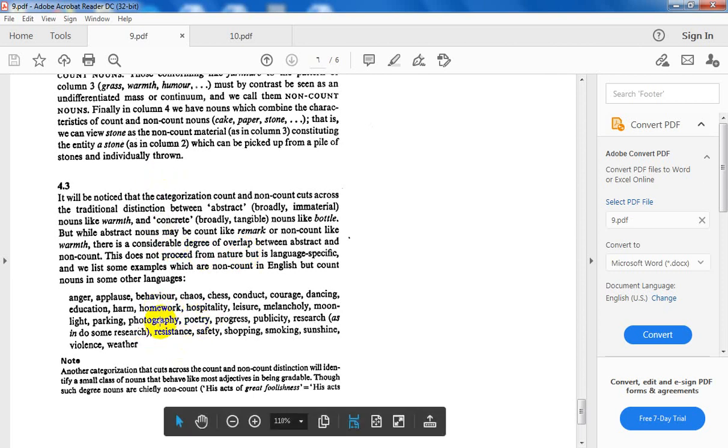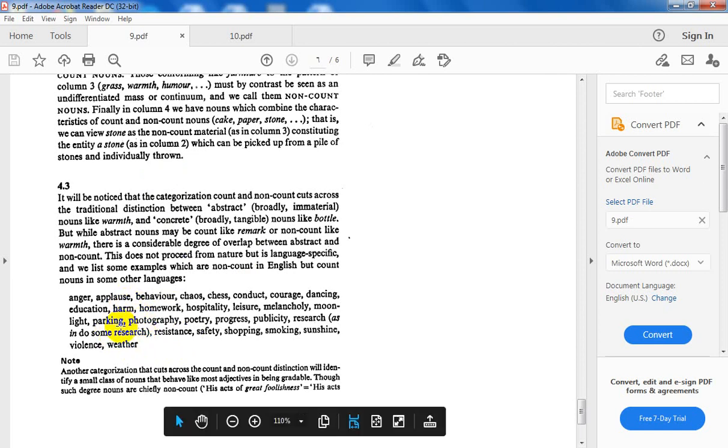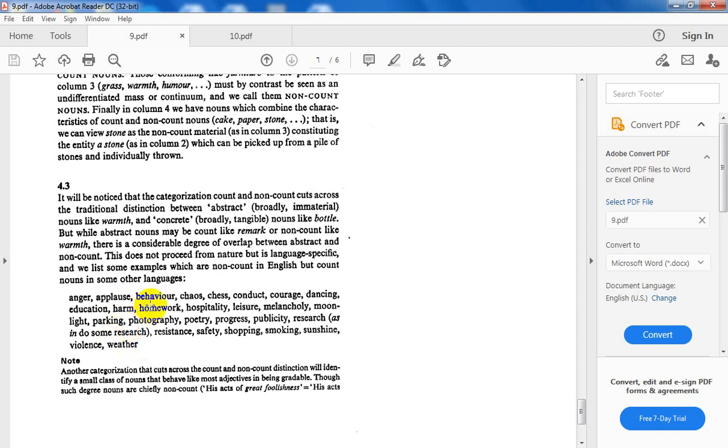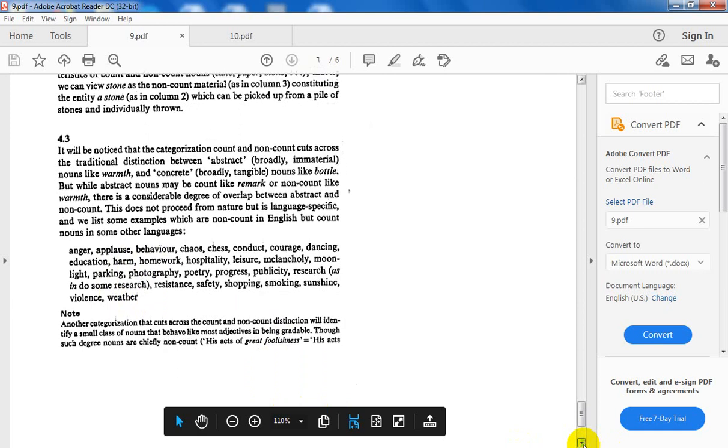In British English they are considered as non-count, abstract, but in other languages, for example French or Spanish, maybe they are classified as count nouns. So it is a matter of language rules, language specific. Okay. Look at the notes, students.